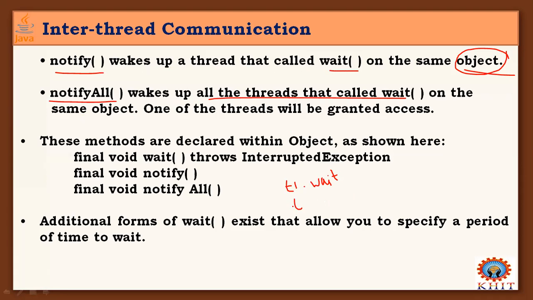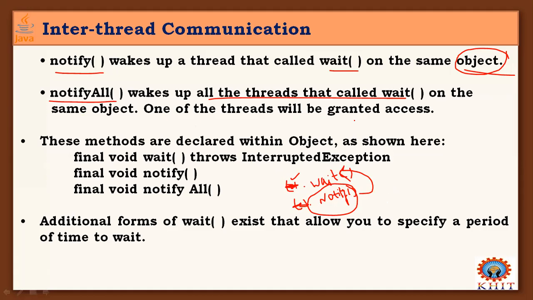Then we can call T1.notify from any method, so automatically this notify wakes up this thread T1. You can call wait and notify directly. So notify all means whatever threads called wait on a particular object, all the threads will wake up.